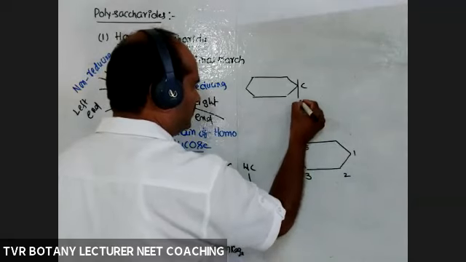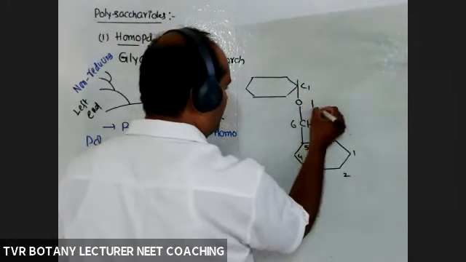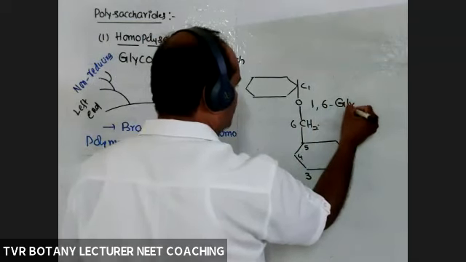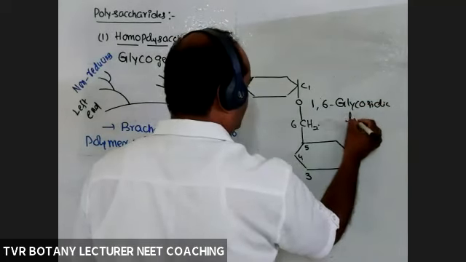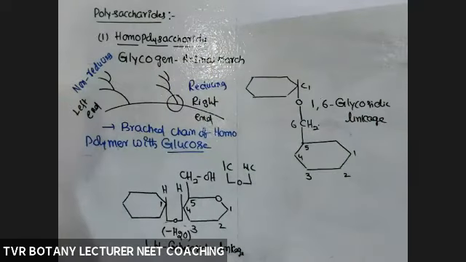So link to this one, oxygen and carbon. So first carbon, sixth carbon. Here the linkage is the 1,6 glycosidic linkage.